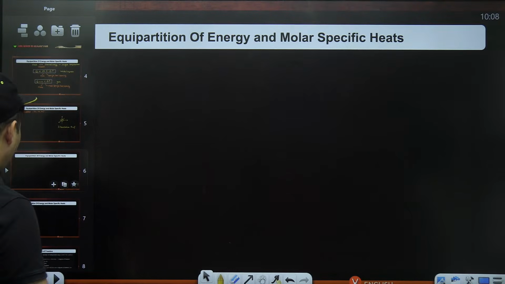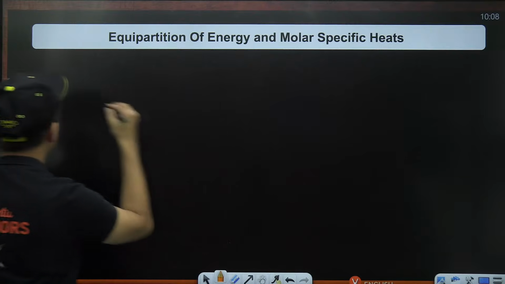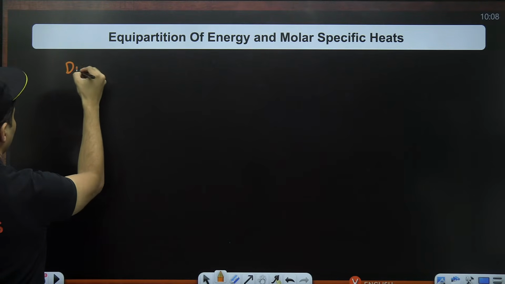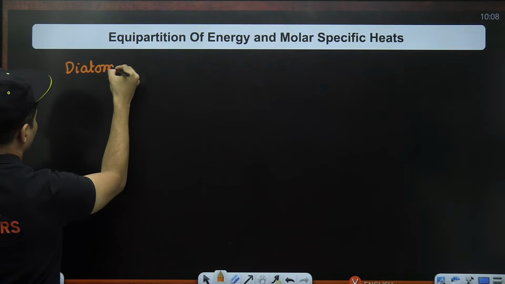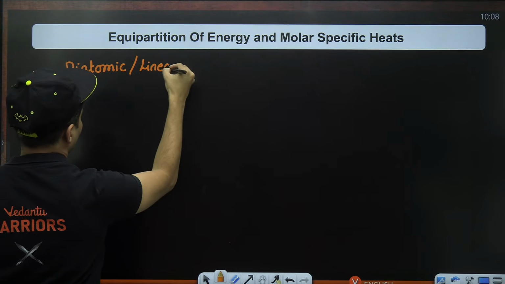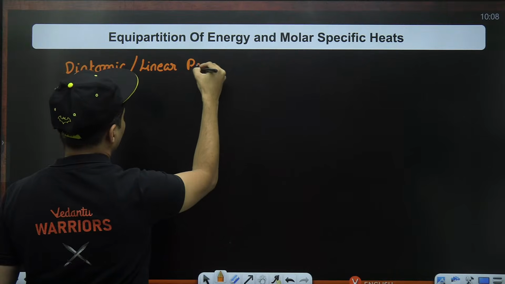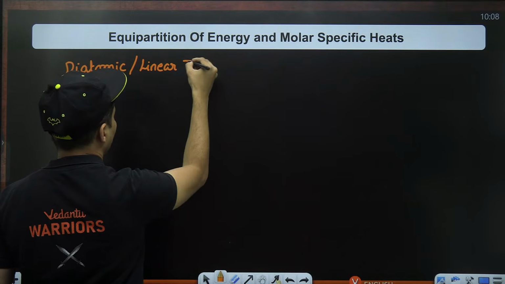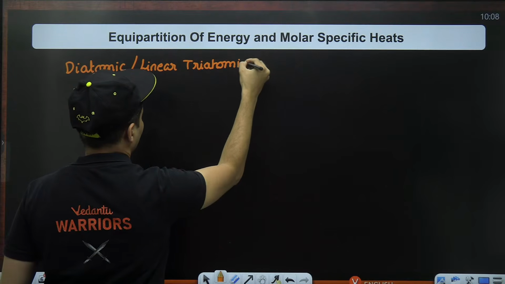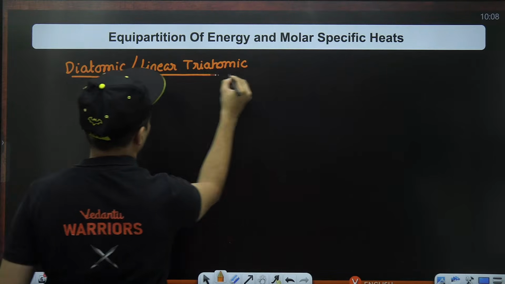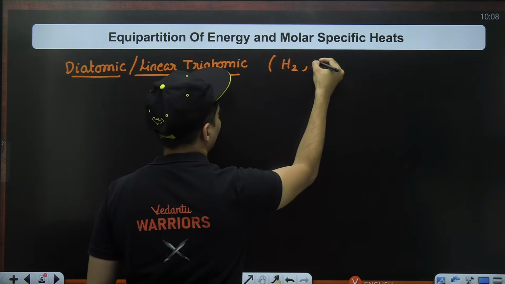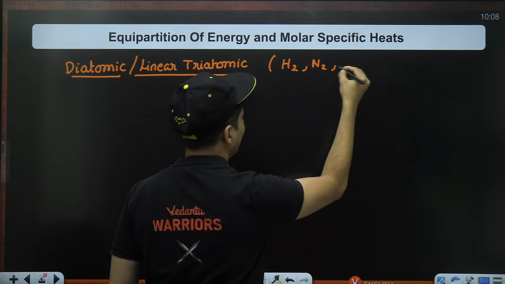Similarly, if you take a diatomic gas, or a linear polyatomic gas, let's say a linear triatomic gas. Diatomic means hydrogen, nitrogen, oxygen, like that.